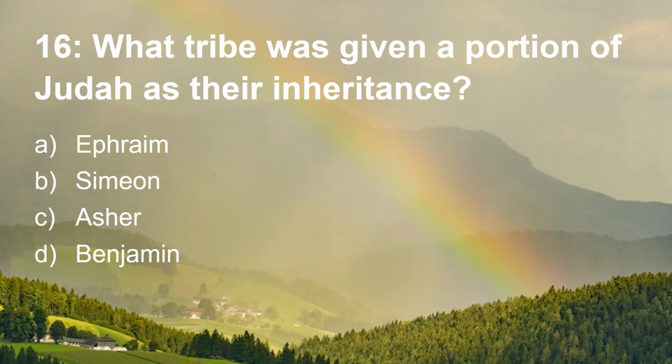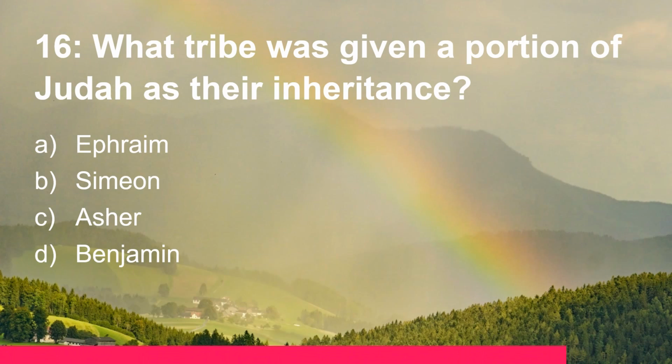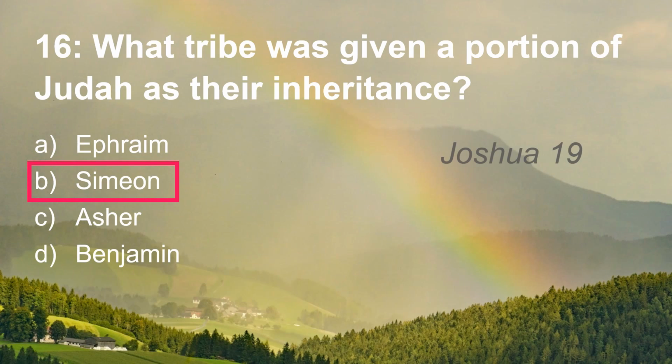Question 16. What tribe was given a portion of Judah as their inheritance? Was it Ephraim, Simeon, Asher, or Benjamin? Judah went to Simeon in Joshua chapter 19.